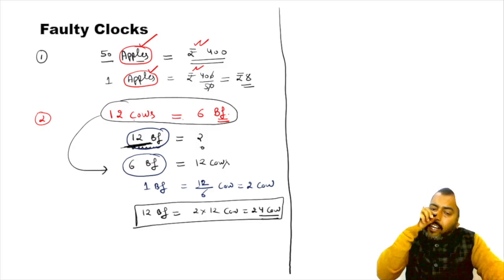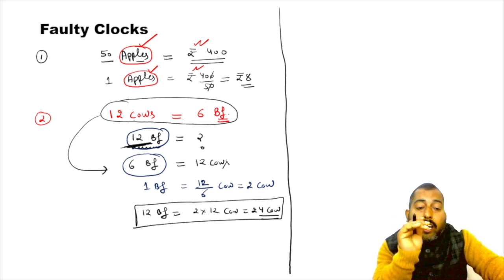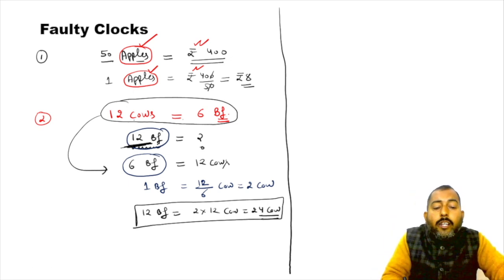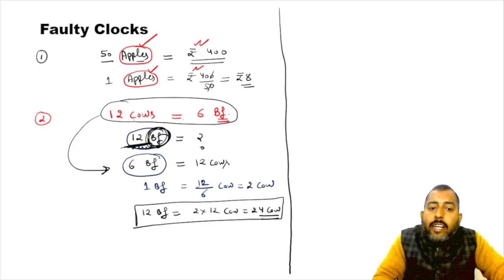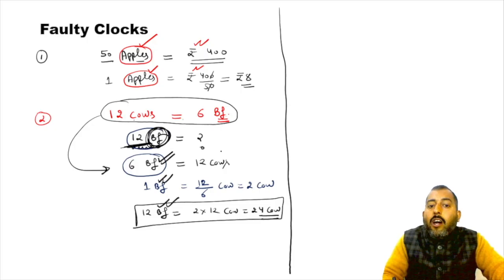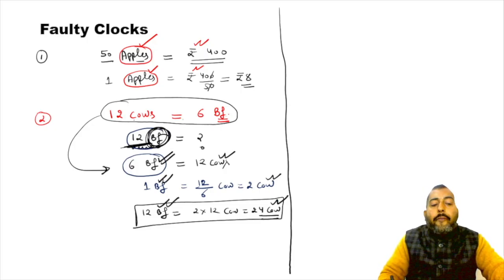Okay. So I know you guys can handle it, but still I want you to go like this. See, in this question, I want to know about buffaloes. So I twisted my given information in my favor. Buffalo has been written on the left side. So we can see buffaloes on the left, 6 buffaloes on the left, 1 buffalo on the left, and now 12 buffaloes on the left. Cows on the right, cows on the right, and cows on the right.